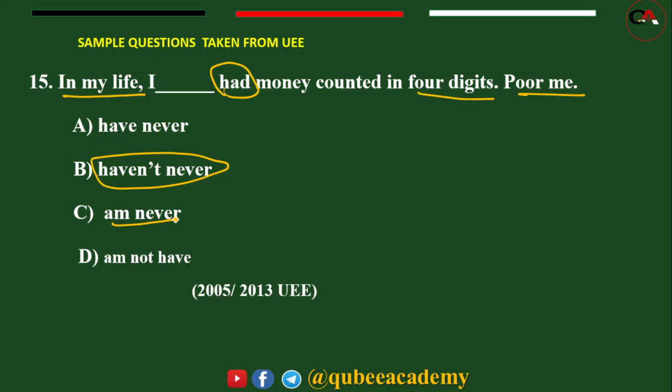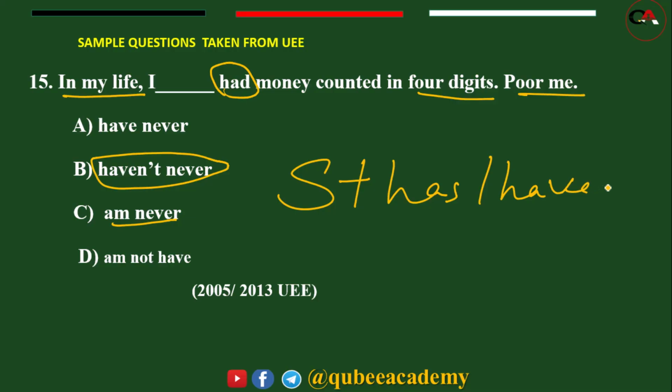Never doesn't fit the form of present perfect, because the form of present perfect, what you never forget, is has or have plus verb 3. Then what's given here? Verb 3 is given. So we find what precedes it, has or have. I is given, and I is followed by have. So the appropriate answer for this one is A.